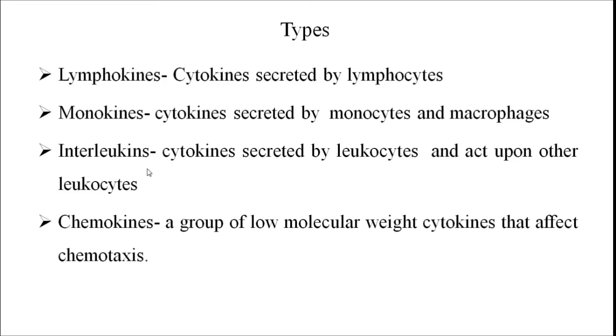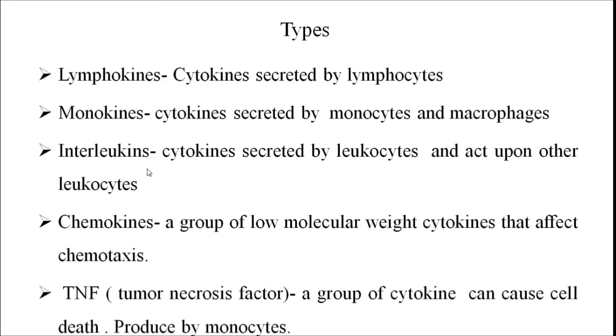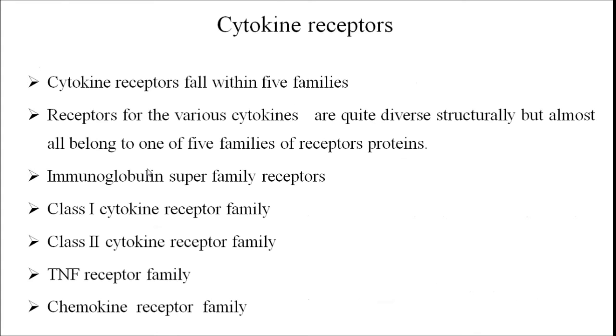Chemokines are the low molecular weight cytokines that affect chemotaxis. And the last type of cytokine is TNF, tumor necrosis factor. These are a group of cytokines that can cause cell death and these are mainly produced by the monocytes.